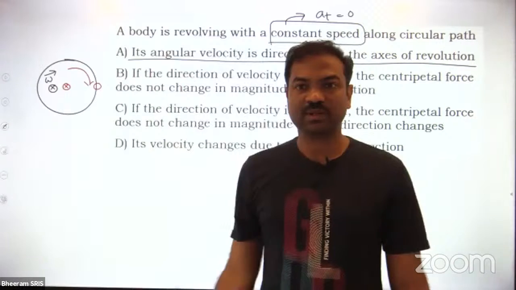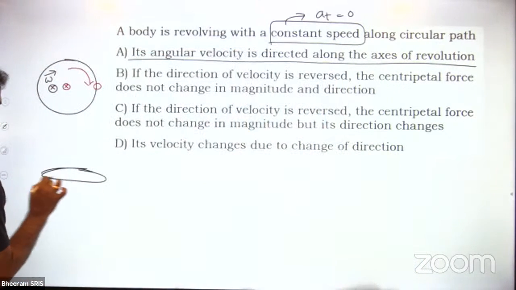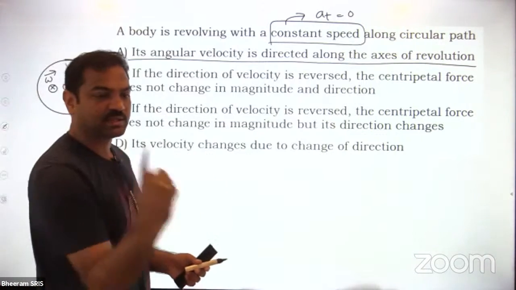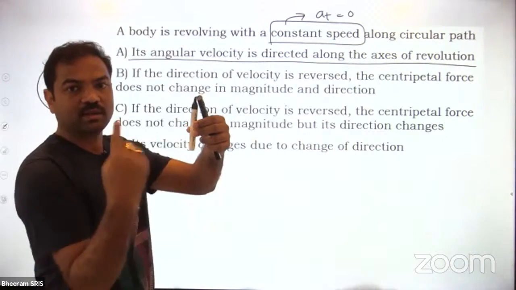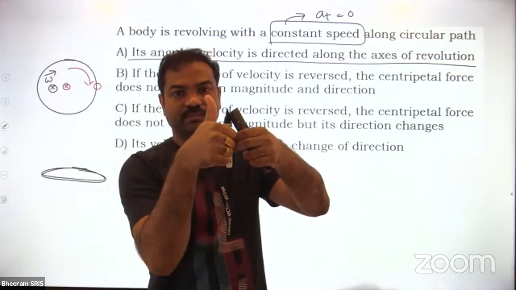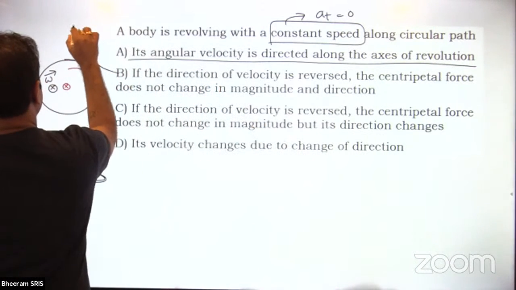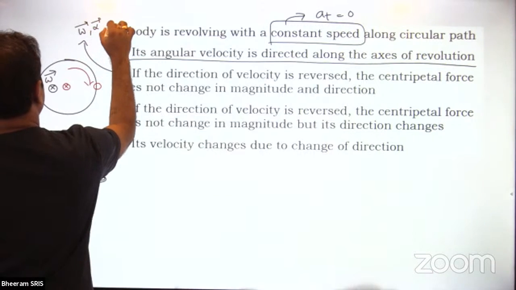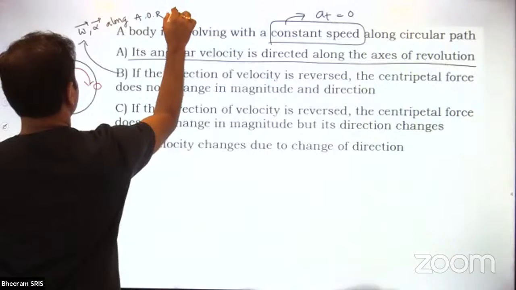Omega and alpha should always be along the axis of rotation. Let us say one particle is revolving horizontally, something like this, and this is the axis. Around the axis it is rotating in this way. Then what is the omega direction? The omega direction will be along the axis of rotation. So from this, what you can understand is that the omega and alpha directions are always along the axis of rotation.